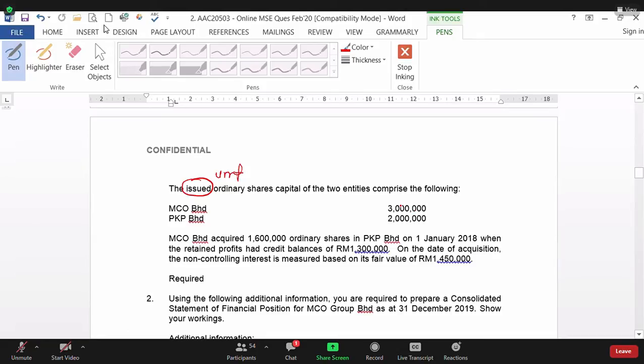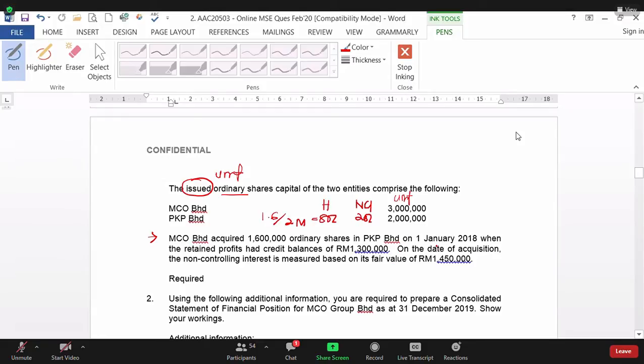This is not amount. So the mistake of the student, they thought this is amount. This is not amount. This is unit ordinary share, 100% in each of the company. Okay. So unit acquire, you have to read from here. So this is about how much MCO acquire for the unit ordinary share. So 1.6 should be over 2 million. There you got 80% for the holding, and NCI was 20%.